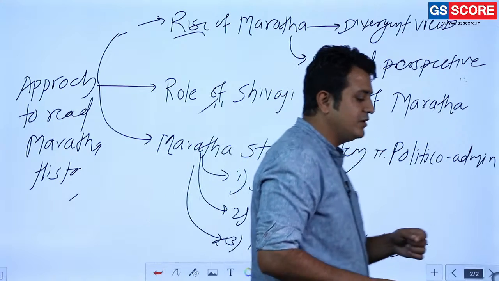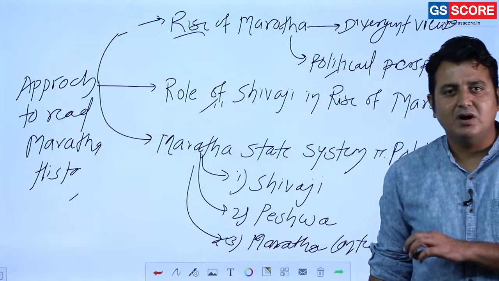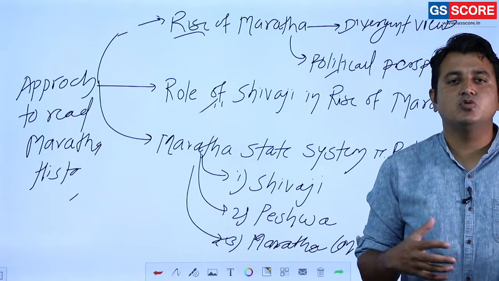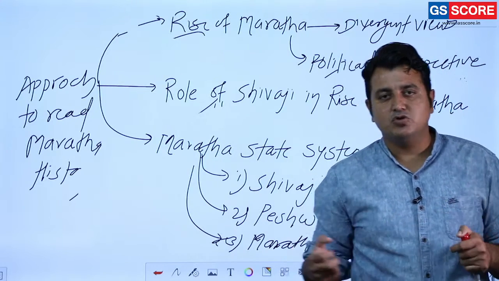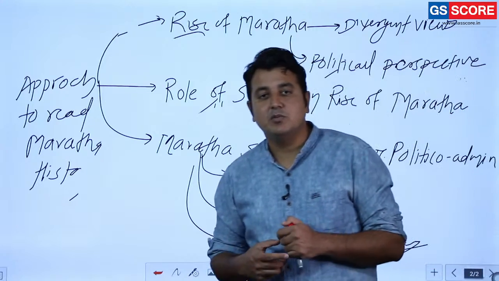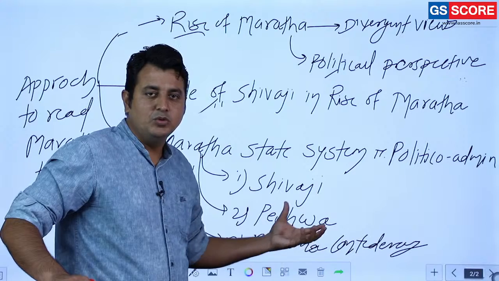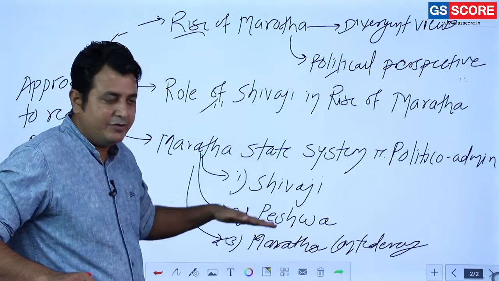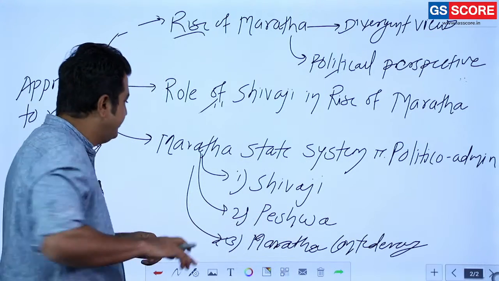The Maratha Confederacy is a very good example, where Scindias, Holkars, Gaikwad and others, these were the Maratha nobles that later on became so powerful and created their own autonomous states in various parts of India. Even the Bhosles were there in Nagpur. So at so many places they were having their own dominant role. So we have to discuss this Maratha state administration in three phases: Shivaji, Peshwa and Maratha Confederacy.